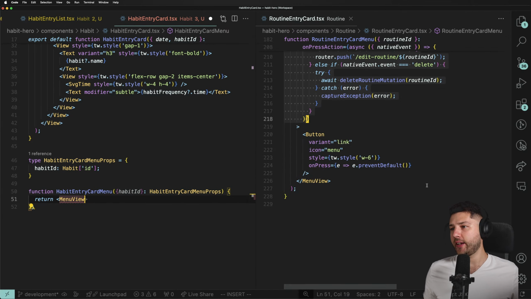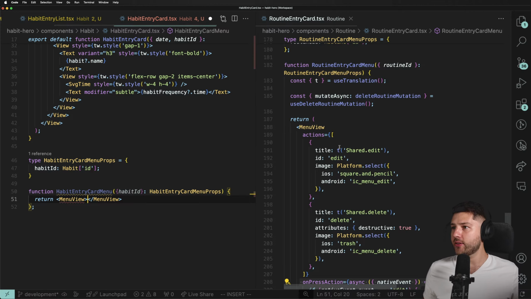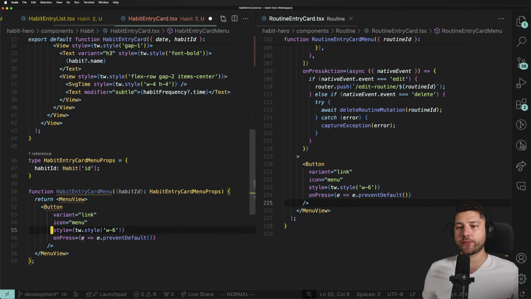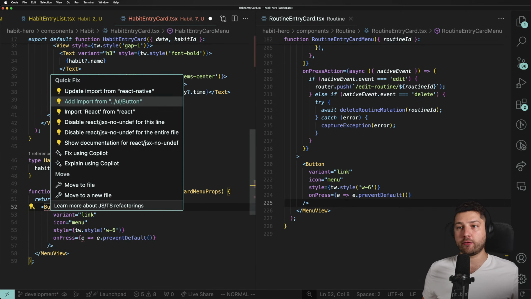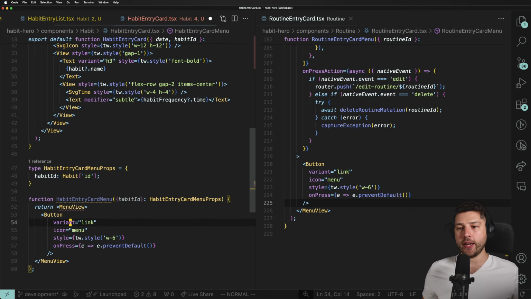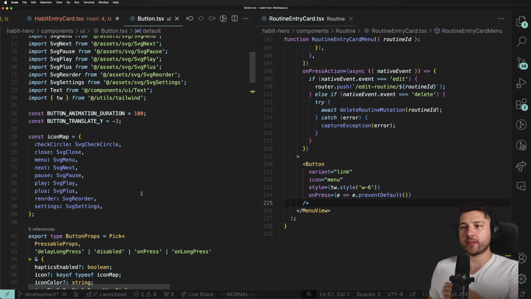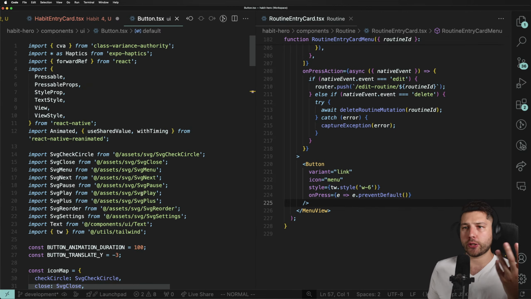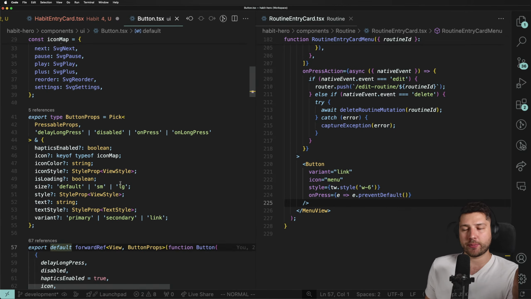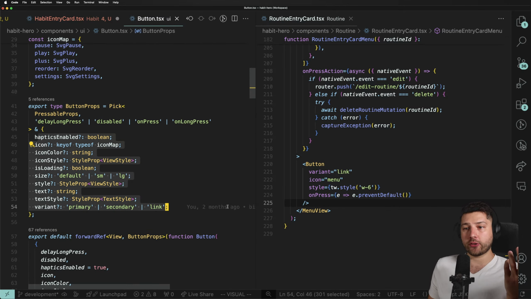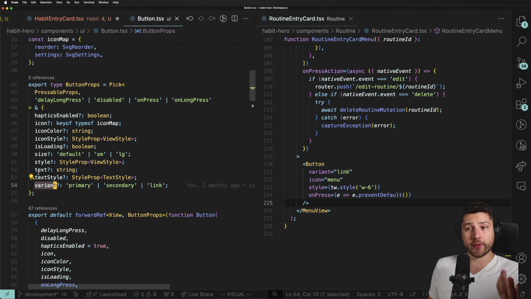Does this need anything else? Yeah, it needs this. We're going to put inside of it this button, another one of my own custom components. So we import the button from UI button. Just to go to the definition, this is my custom button component. It is a little bit bigger because it has a few more things, but the same principle. Button props has some props that we get to use, has a variant as well, and a size.